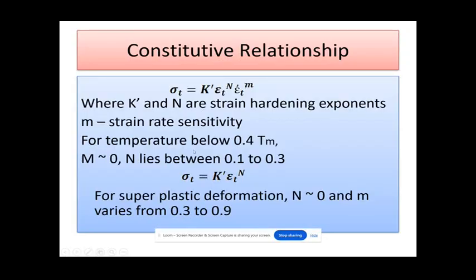For temperatures below 0.4 times the melting point, m is close to 0. n lies between 0.1 to 0.3. So sigma true is given by K into epsilon power n. For superplastic deformation, n is 0 and m varies from 0.3 to 0.9.